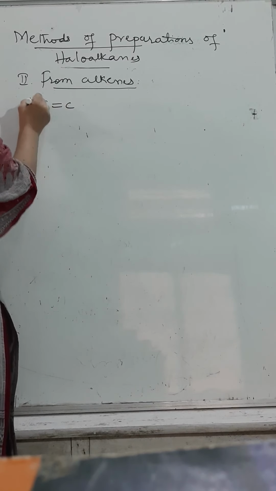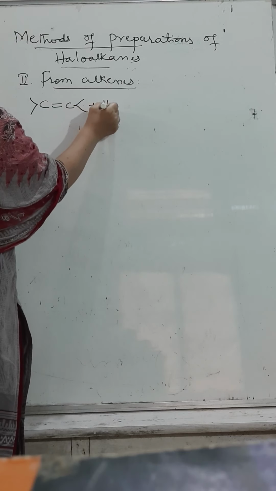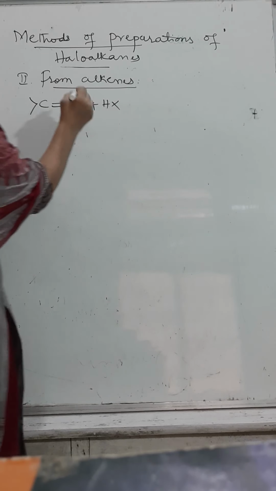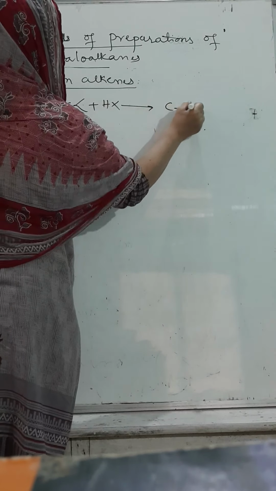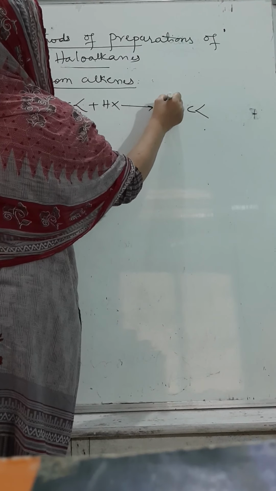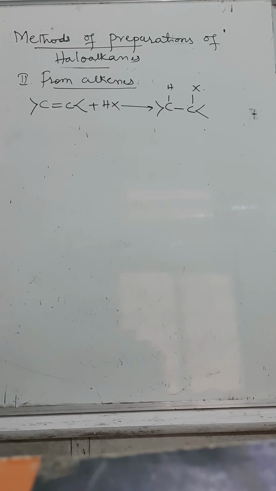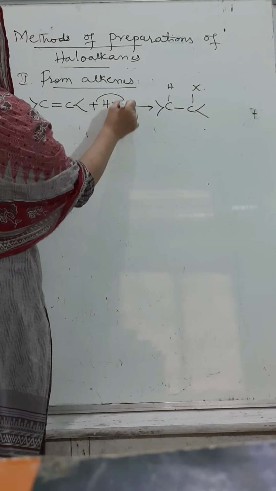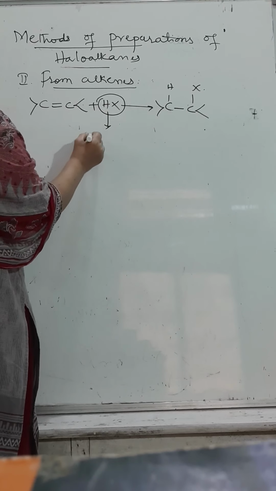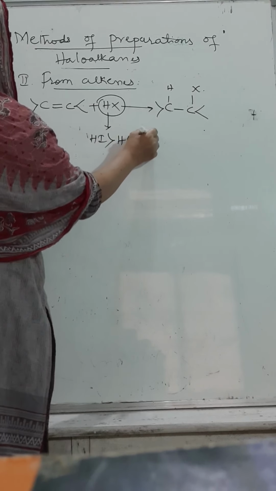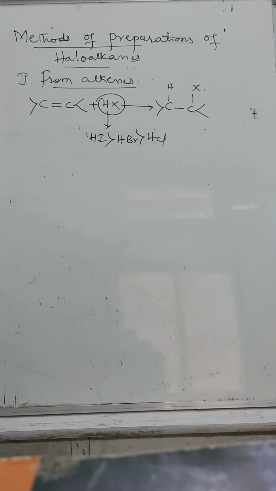Carbon-carbon double bond by adding HX, a hydrogen halide or hydrohalic acid, converts it into a single bond. Hydrogen is added to one carbon atom and X to the other carbon atom. Now, the reactivity of HX will be in the order of HI, then HBr, and HCl. Don't think of HF, as I said earlier. It is not related at all to this.